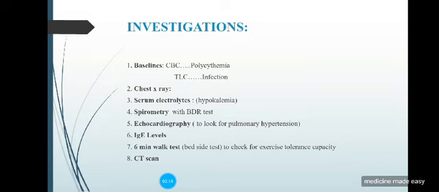Then serum electrolytes to look for any hypokalemia, as if we are using inhalers, it can cause hypokalemia. Then spirometry with bronchodilator testing, echocardiography to look for any complications like pulmonary hypertension. Then IgE levels, 6-minute walk test. This is the bedside test to check for the exercise tolerance capacity. Then CT scan again to look for any other underlying disease process.